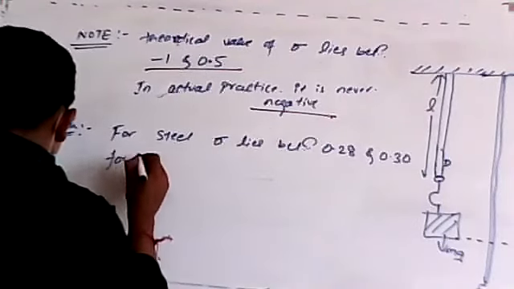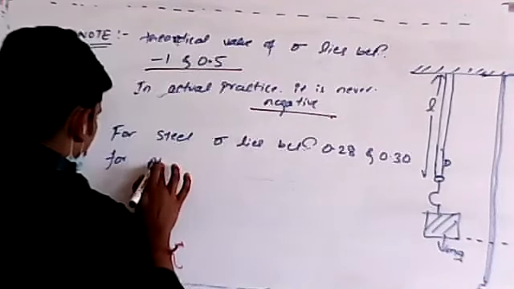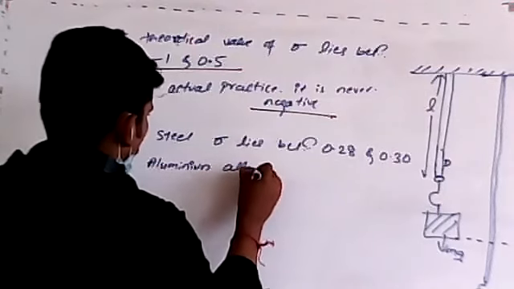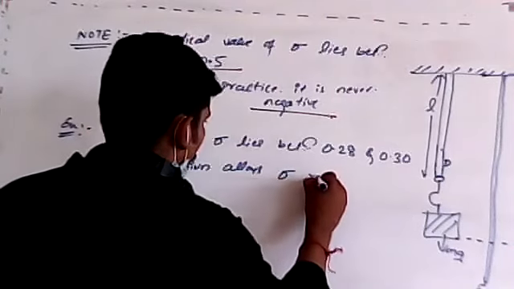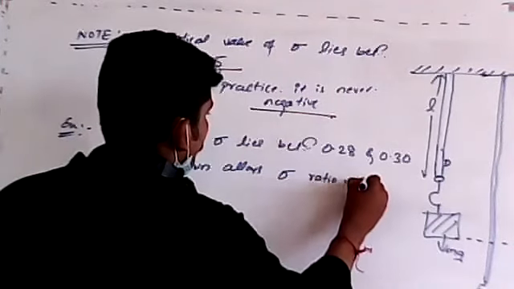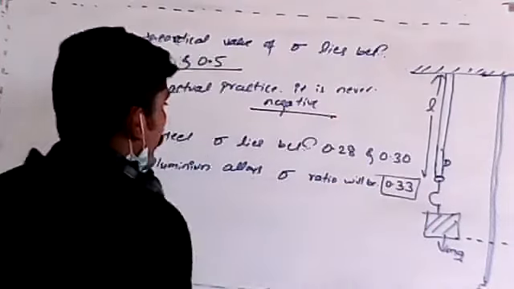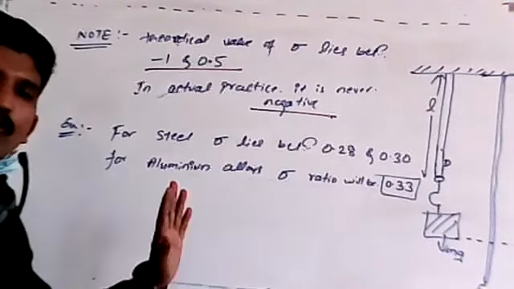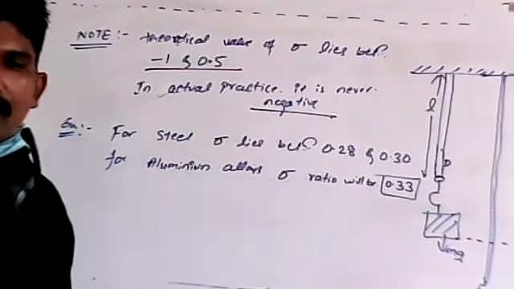For aluminum alloys, that is a mixture of different materials, the ratio will be 0.33. Remember 0.33. These points you must remember. This is not asked in the board exam, don't worry, but in competitive exams you may get this.